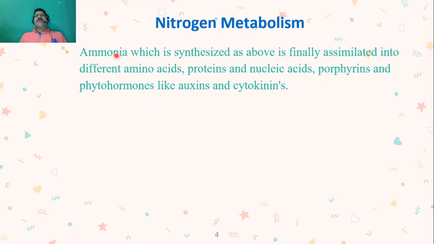This ammonia is required for the formation of amino acids, then proteins, nucleic acids, etc. So why is it very important? Because it is very important for plants for the assimilation into the formation of all these components.